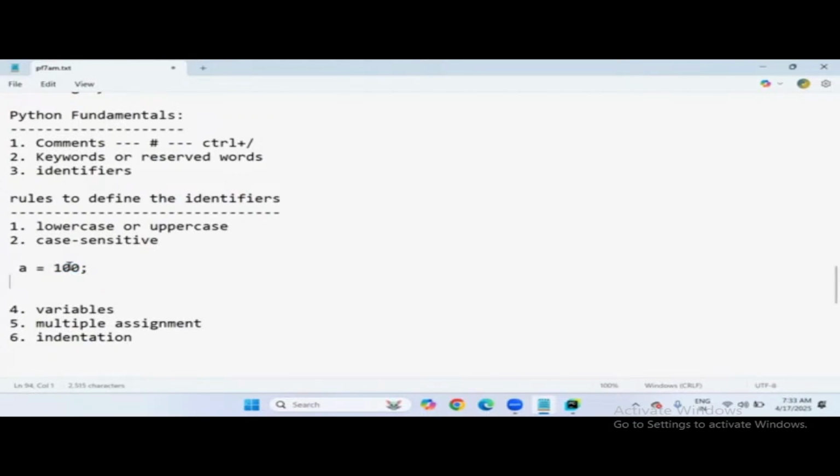That is the meaning. But in Python, undoubtedly, there is no constant concept. Yes, there are no constants in Python. But symbolically, we can mention it and convey to other developers that my value is fixed, better not to change. How can I convey to them that my variable value is a constant value, don't change?